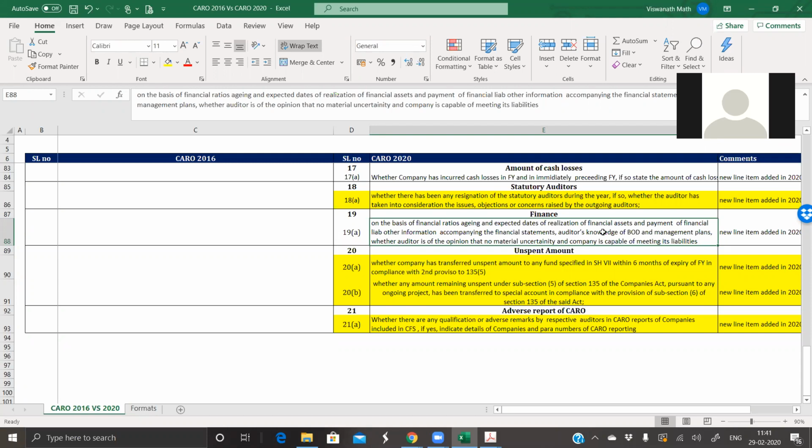Right? This is also a banking requirement, because if you see the current ratio of any company, if the current ratio is somewhere around 1.33:1, usually the company, because in this it is telling that you have to also analyze the financial ratios. If the ratios are analyzed, current assets divided by current liabilities, if it is 1.33:1, usually in accordance with banking requirement, the company will be able to meet its obligation for the discharge of the financial liabilities as such. So this is an important point, and a little preparation of the proposal and bank knowledge, if we have proposals, that will help us in giving that opinion on that Caro point.